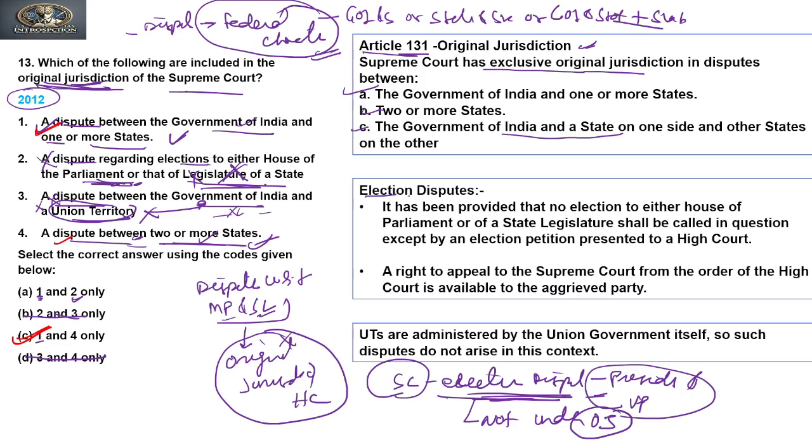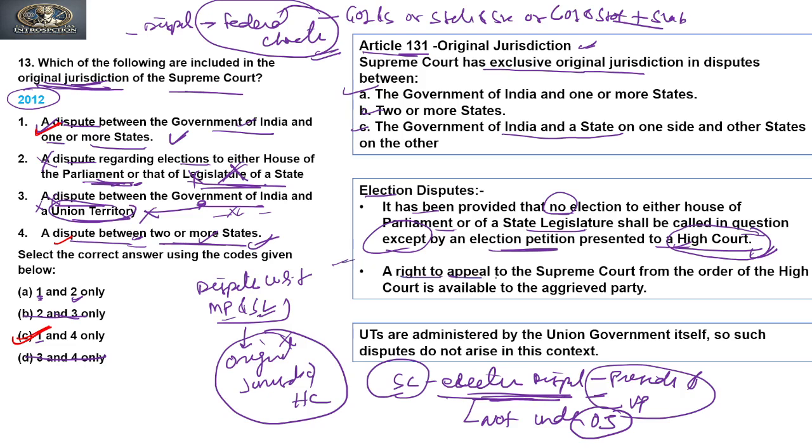Now related to election disputes, it has been provided that no election to either House of Parliament or state legislature shall be called in question except by an election petition presented to a High Court. So the deciding of election disputes comes under the original jurisdiction of the High Court. Though the party may challenge the decision of the High Court before the Supreme Court, that comes under appellate jurisdiction, not under original jurisdiction.